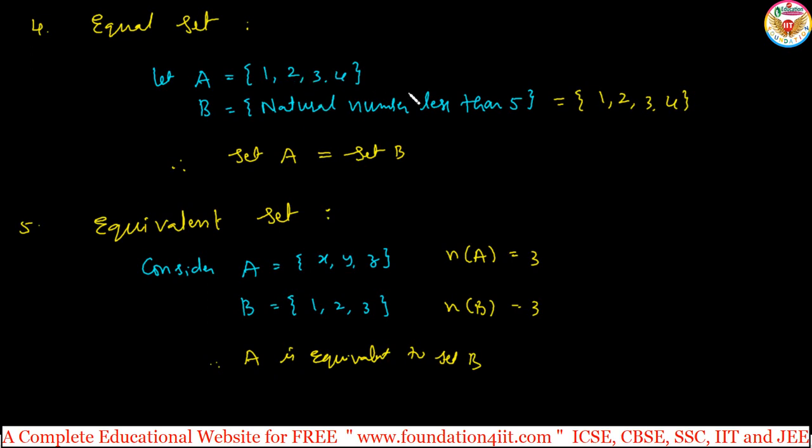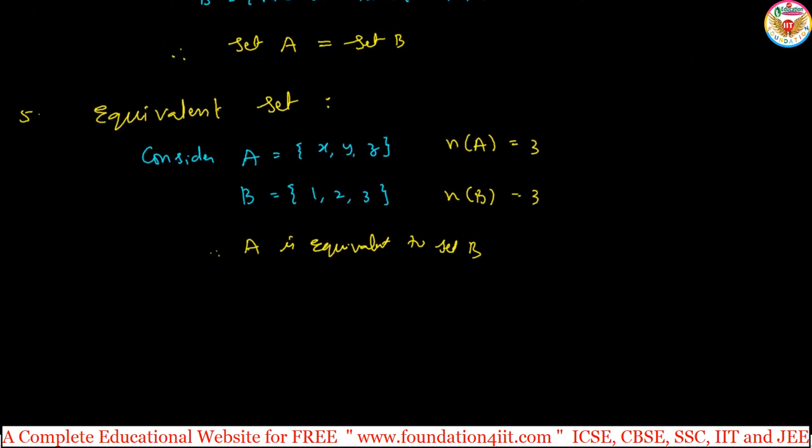So that we can say, right? Exactly the same elements, equal sets. Only the number of elements the same, equivalent sets. That means every equal set is also nothing but equivalent. But every equivalent set need not be equal. Remember this, right? And next two types. I'll say 1, 2, 3, 4, 5.